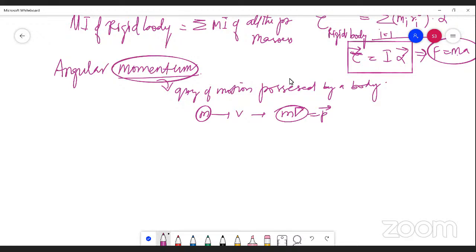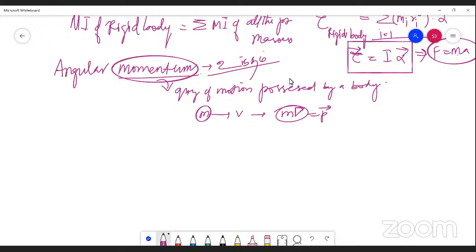They are clubbed together and they are dealt with as a single term, momentum. So momentum in Tamil we call undam.